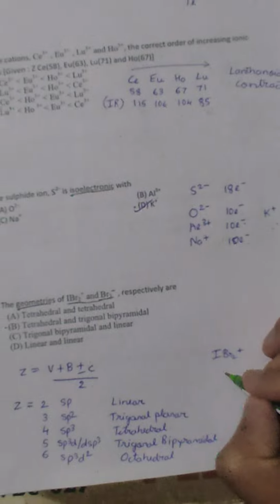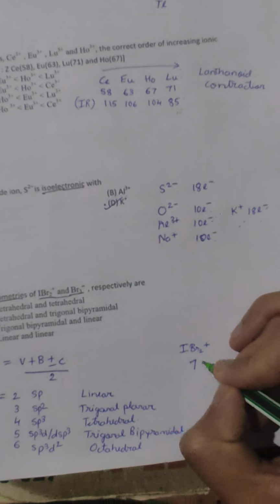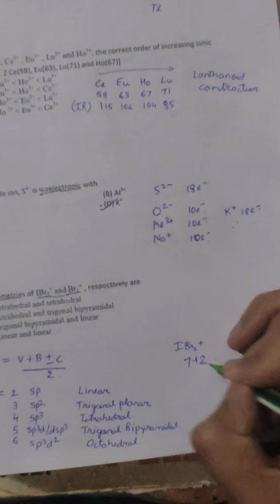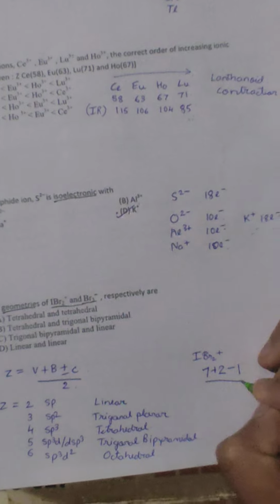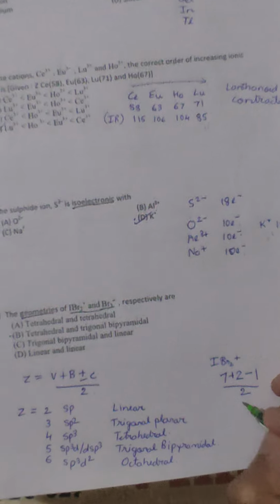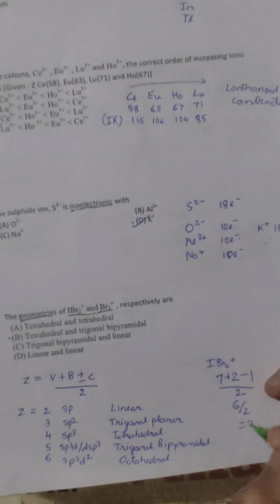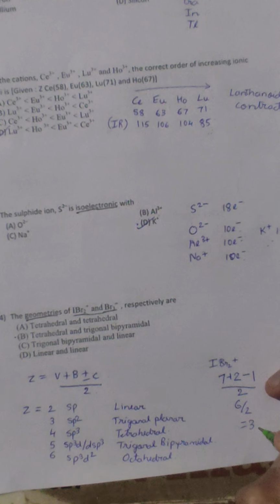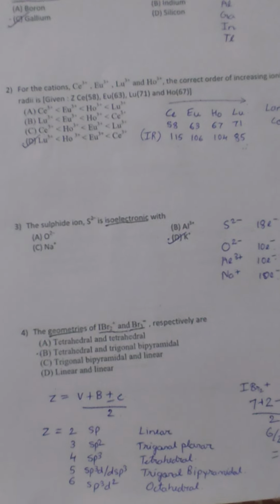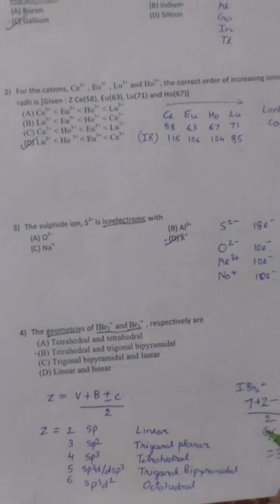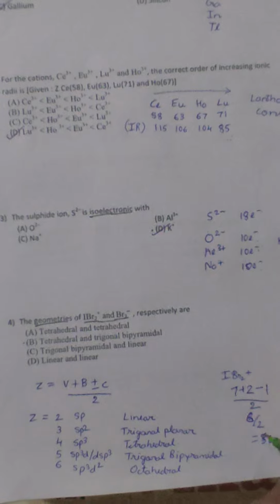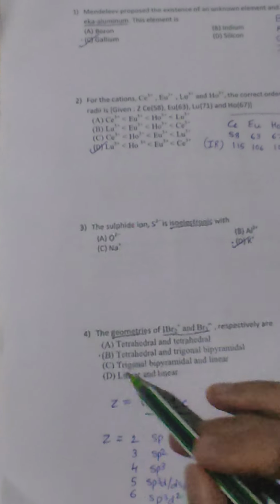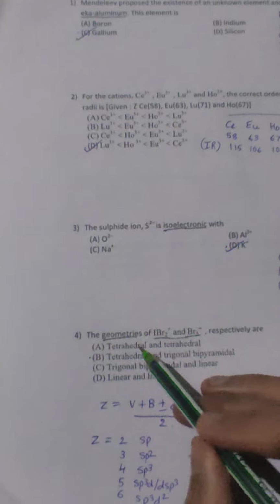So iodine has 7 valence electrons. It is forming 2 bonds with bromine, but it has 1 positive charge. So as I mentioned, positive charge should be deducted, divided by 2. Here what we get is 6 divided by 2, that is equal to 3. Sorry, it is 8 divided by 2, which is equal to 4. So 4 indicates tetrahedral. We have to see first, only 2 options remain here.